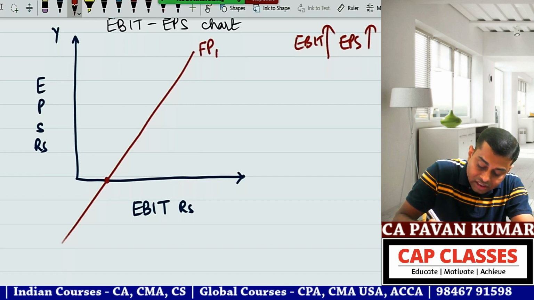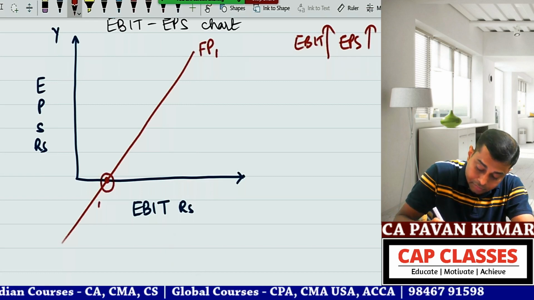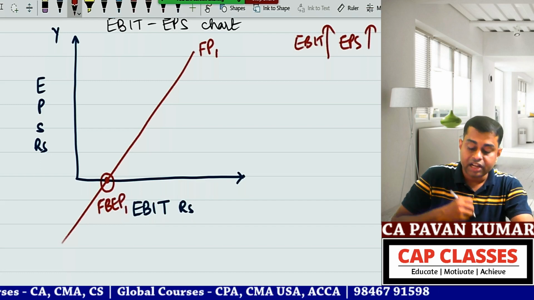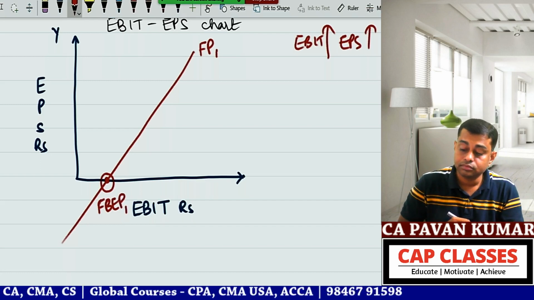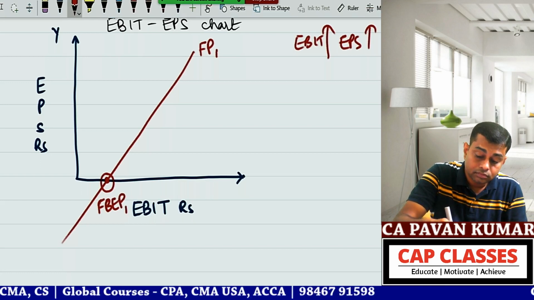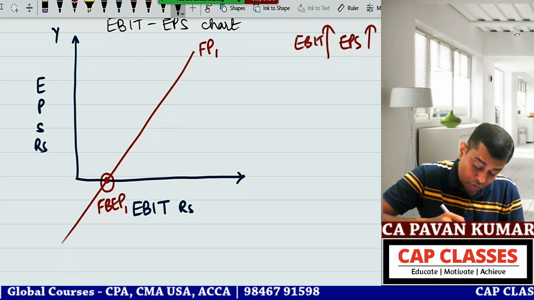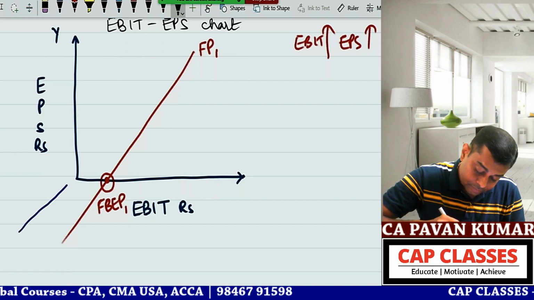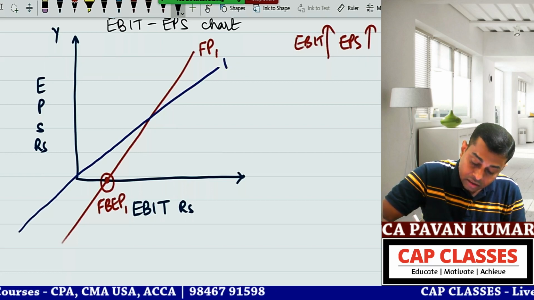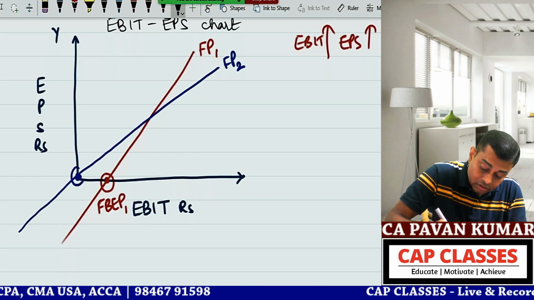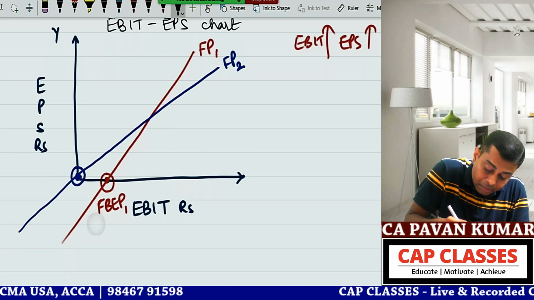You tell me what this is. Financial break-even point 1. Correct? Now imagine this is FP2, financial plan 2. What is this? Can I say financial break-even point of 2?